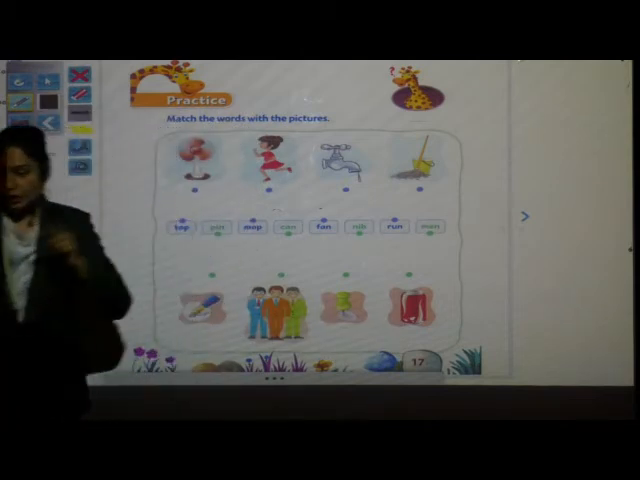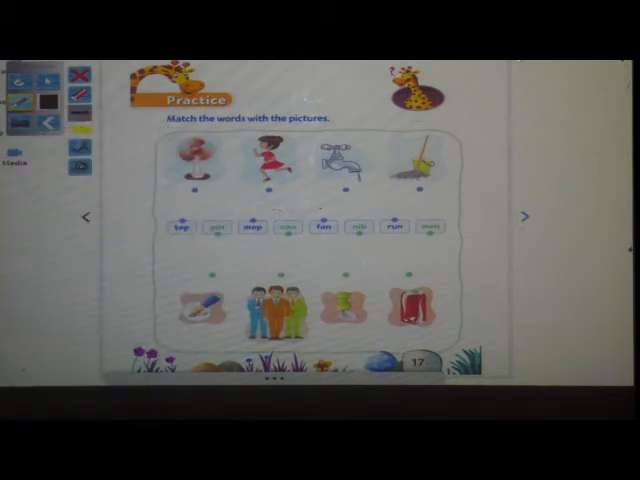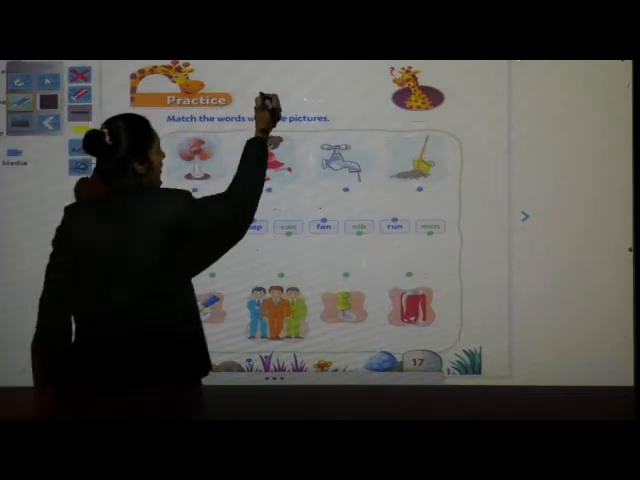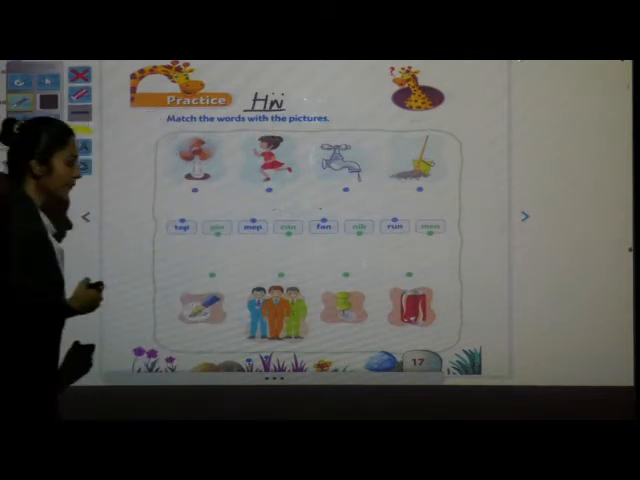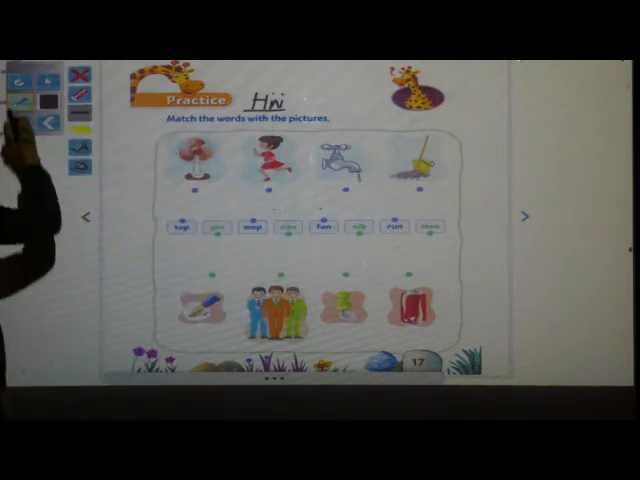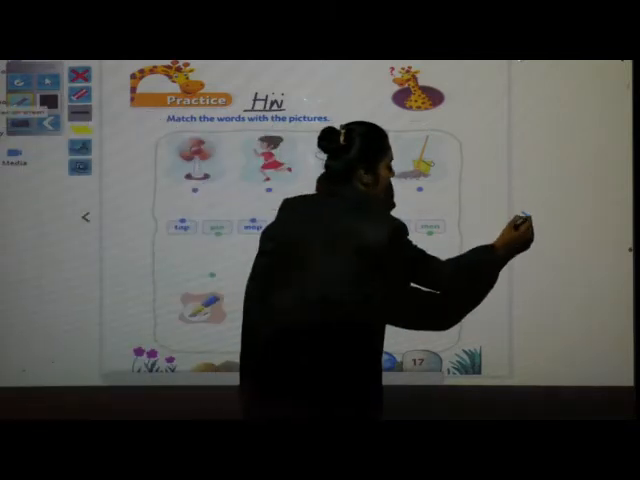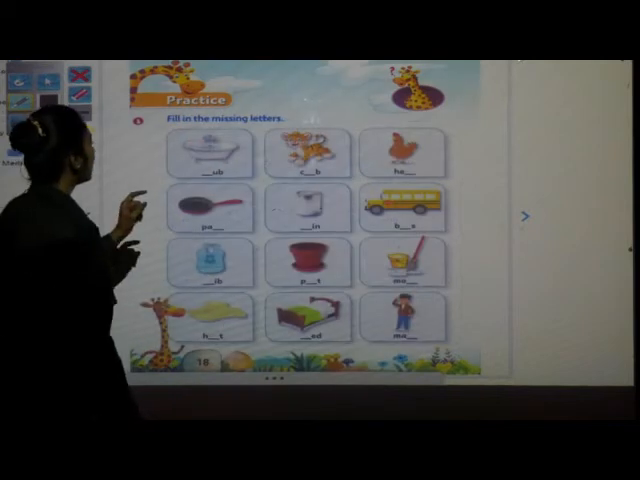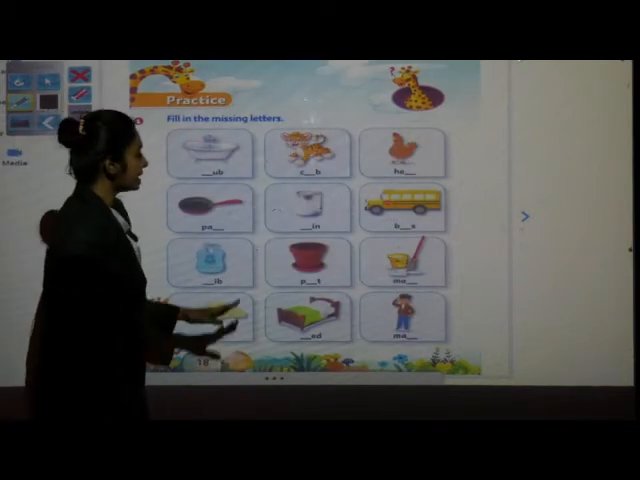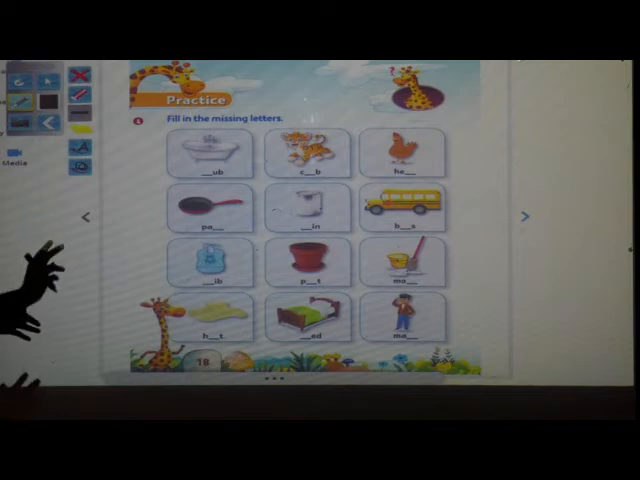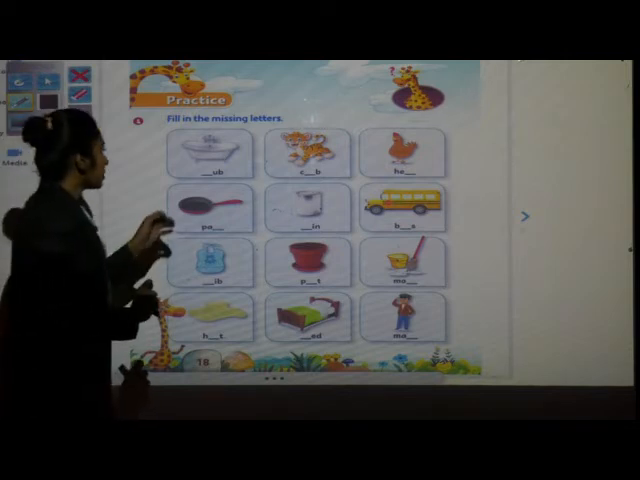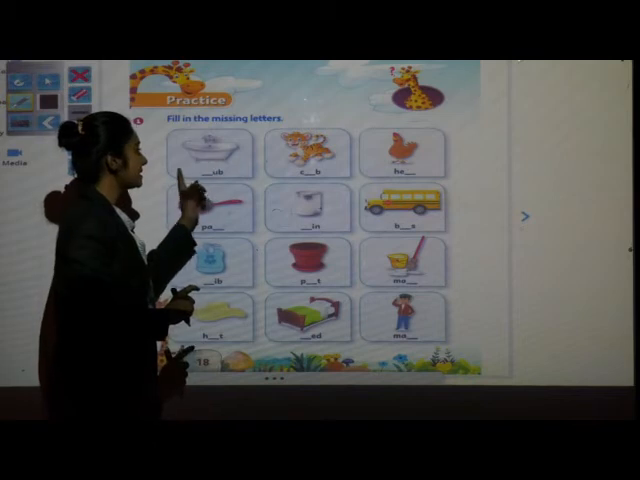Okay. Now come to page number. This is your homework. Right here. H W homework. Okay. Now come to page number 18. So children, fill in the missing letters. Okay. Can you see these pictures? Yes, we have to write missing letter to complete the word. Okay. So now tell me children, which picture is this?